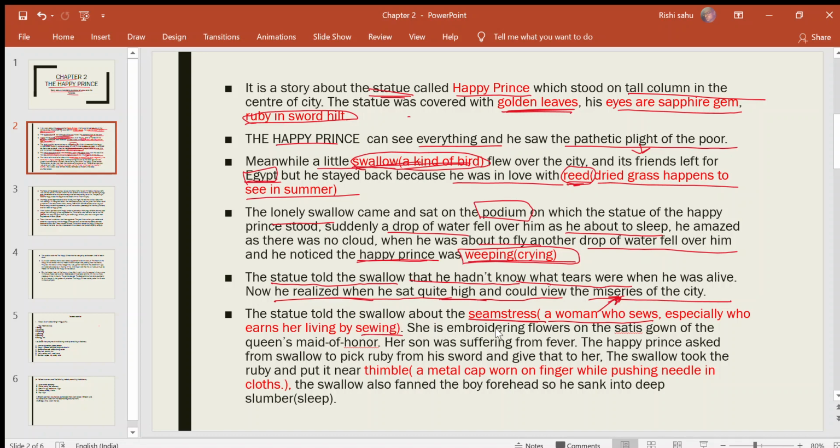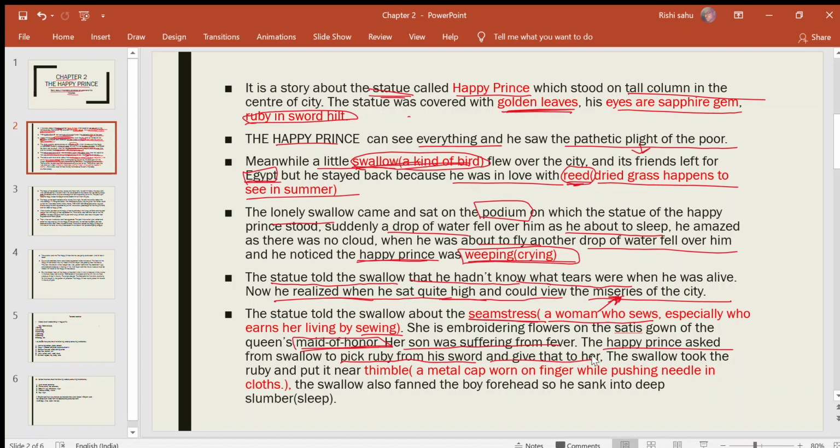She is embroidering flowers on the satin gown of the queen's maid of honor. What is the maid of honor? Like the queen's attendants, queen ki dasiyan. Her son was suffering from fever. The Happy Prince asked the swallow to pick the ruby from his sword and give that to her.